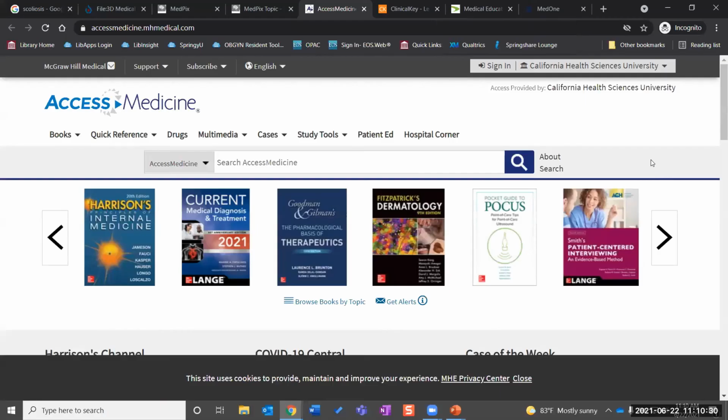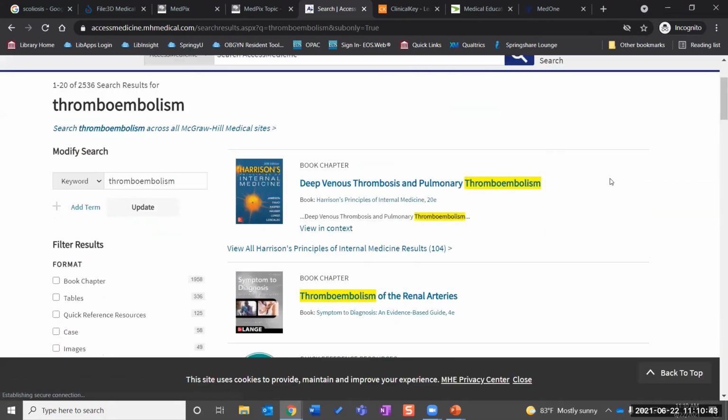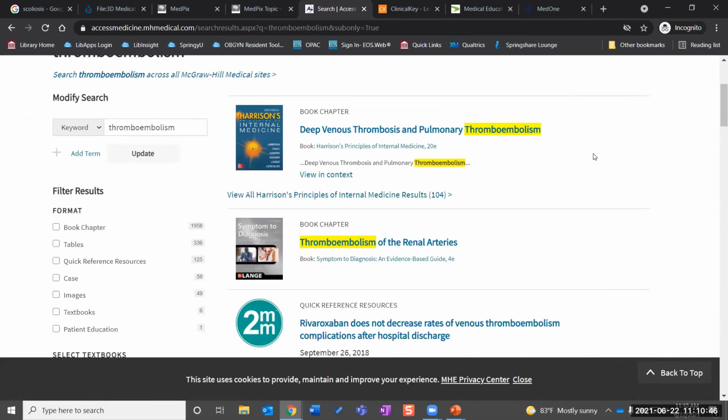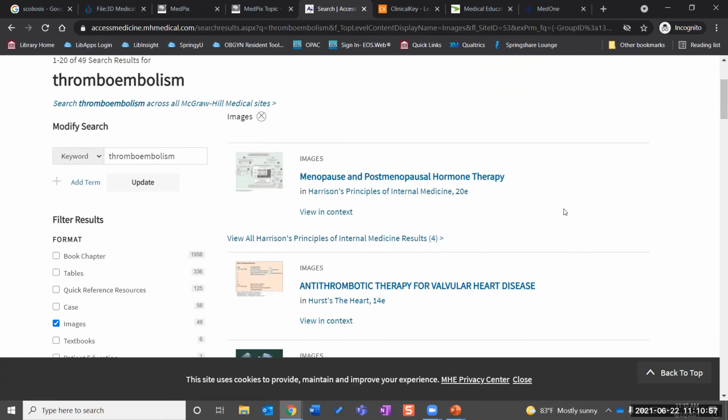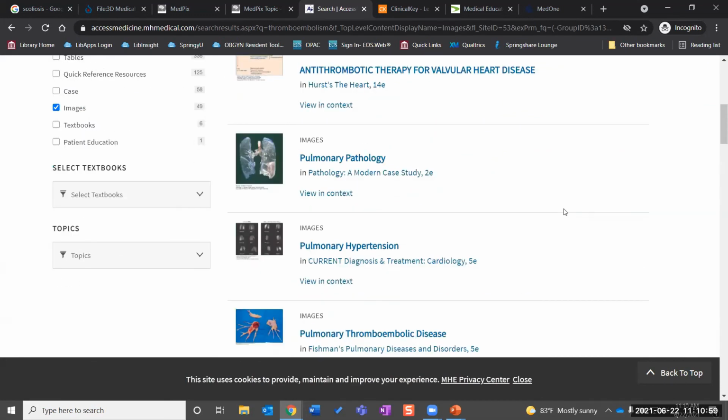So let's take a look here at Access Medicine. I'm going to do something a little different and look for thromboembolism, assuming I can spell it correctly. It's going to default to all different types of resources. It shows us over here on the left the format. Most of these are book chapters. We can go down and check the box for images so that it filters out only those that are images. You would scroll through and find the one that you would like. You can click either on the image itself or where it says view in context. They're going to do the same thing.